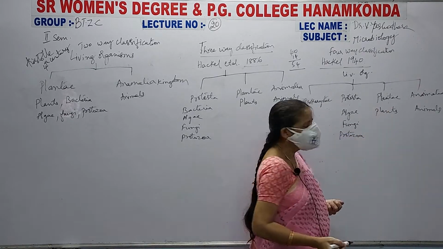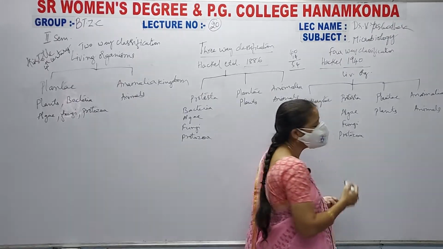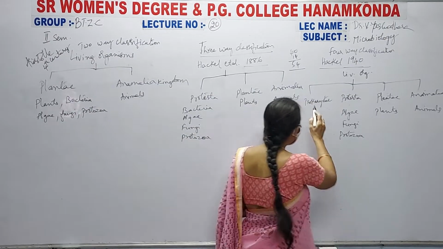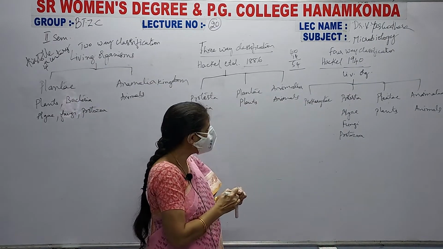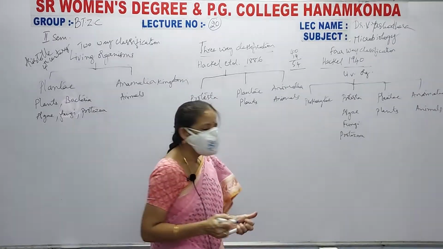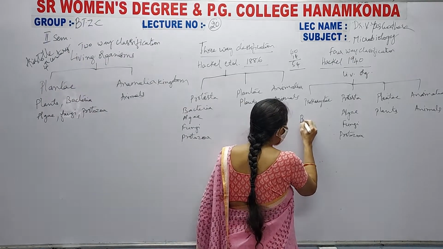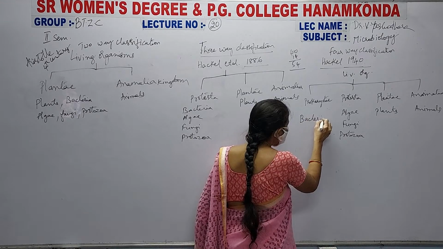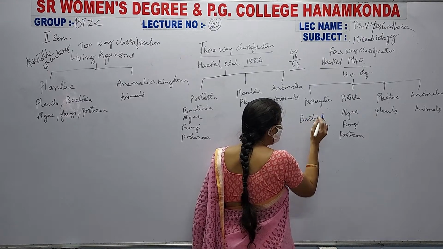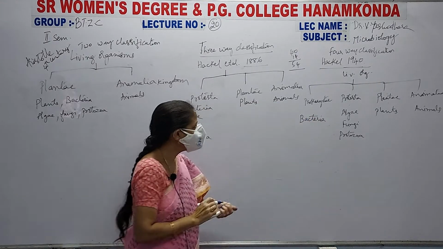Under Plantae, all the plants. Under Animalia, all the animals were kept. Now what about this Prokaryote? In this Prokaryote, he kept bacteria. He kept bacteria under this Prokaryote.